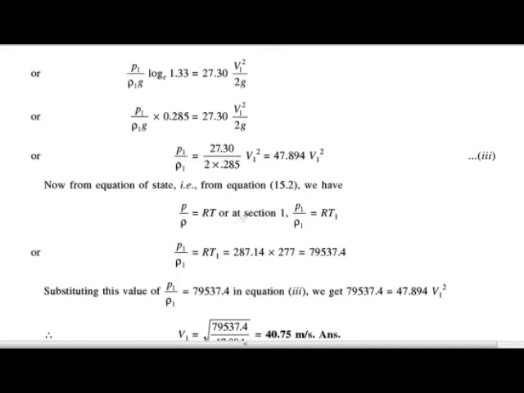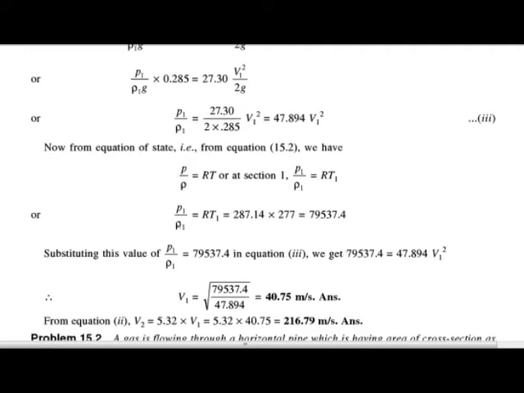So for section 1 we can write P1 upon rho 1 is equal to R T1. The value of R is 287.14 and T1 is 277. After multiplying we get 79537.4, so the value of P1 upon rho 1 is 79537.4.